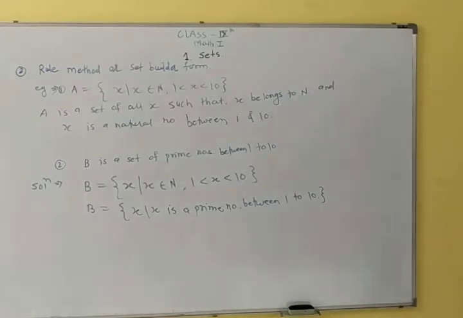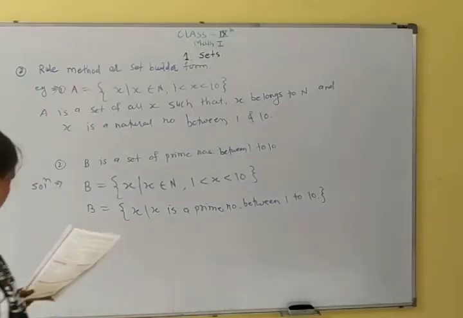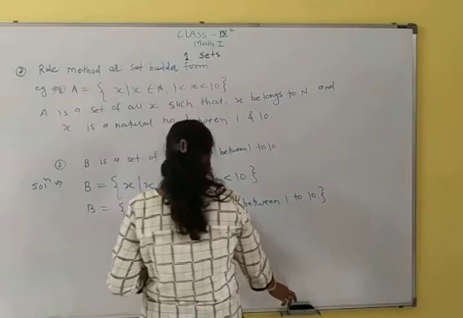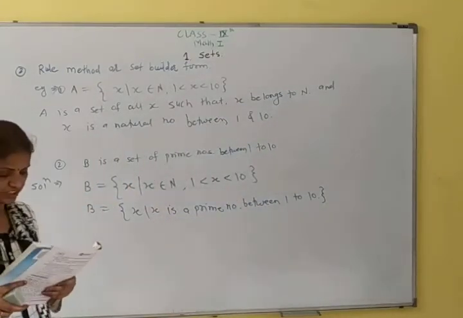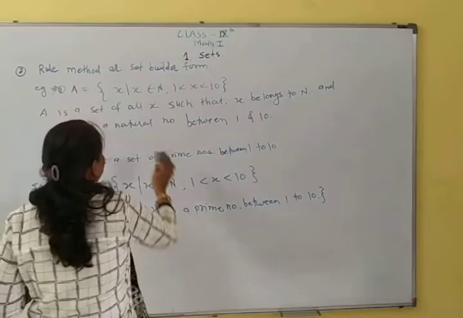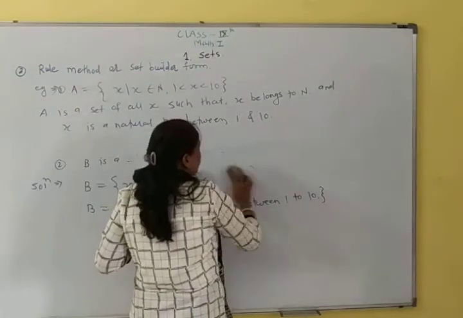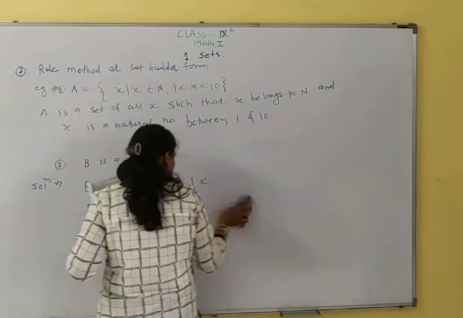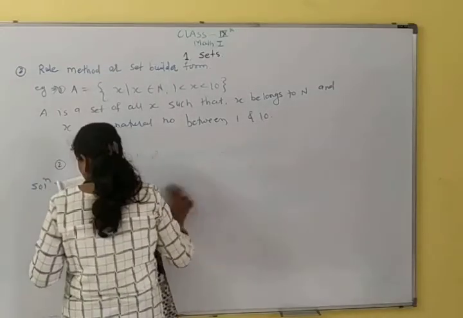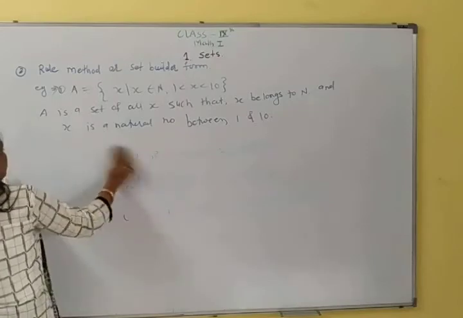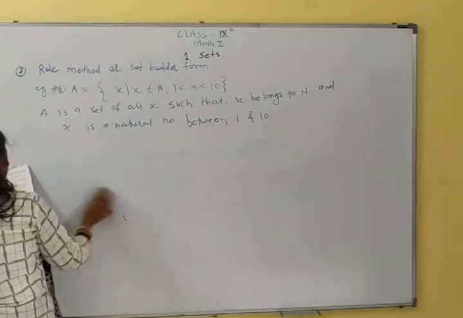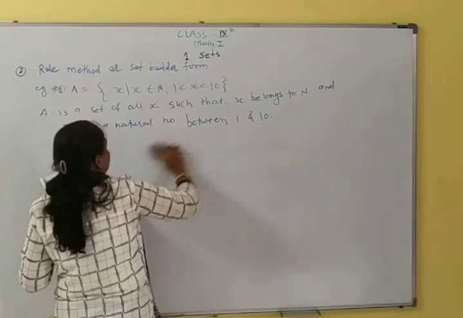Page number 3. Fill in the blanks given in the following table. Listing or roster method. First problem is 2, 4, 6, 8, 10, 12, 14. This is the listing method. Listing method converted into rule method. So this is the question of listing method and it is converted into rule method. So A is a set of all x such that x is an even natural number less than 15.